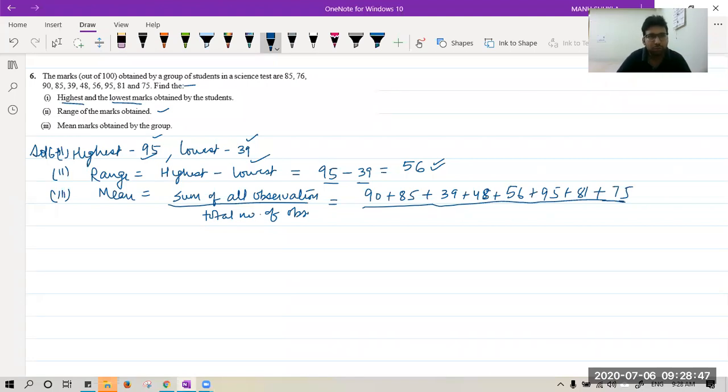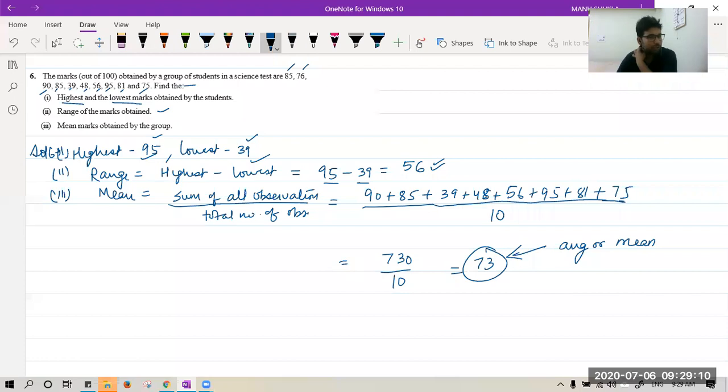Upon you have to count the number of values. There are how many students? 1, 2, 3, 4, 5, 6, 7, 8, 9, 10. There are 10 values. So upon 10, when you add, you will get 730 upon 10. So the answer is 73. This is the average or mean marks. Okay. I hope you got this.